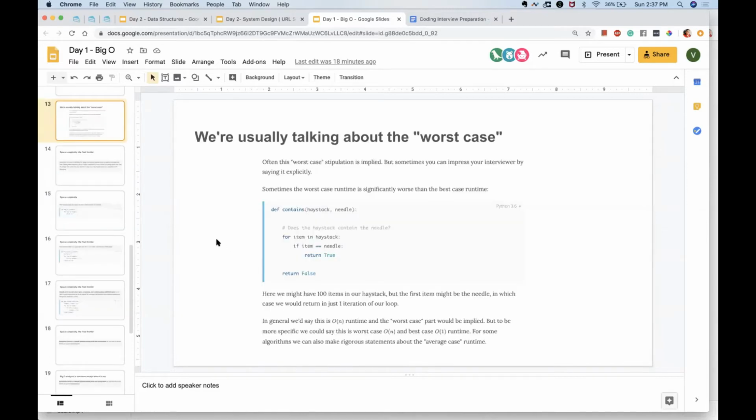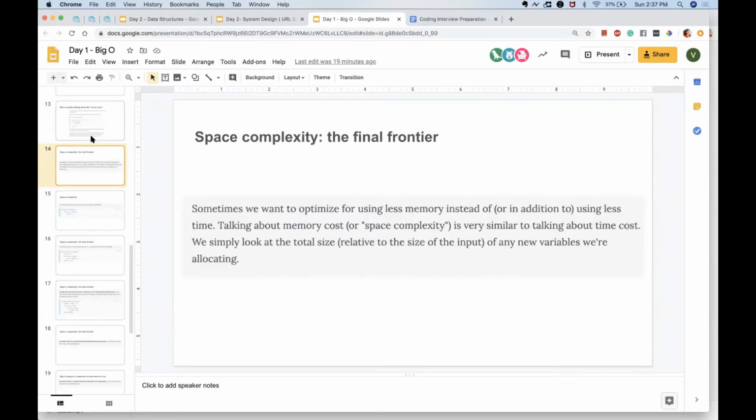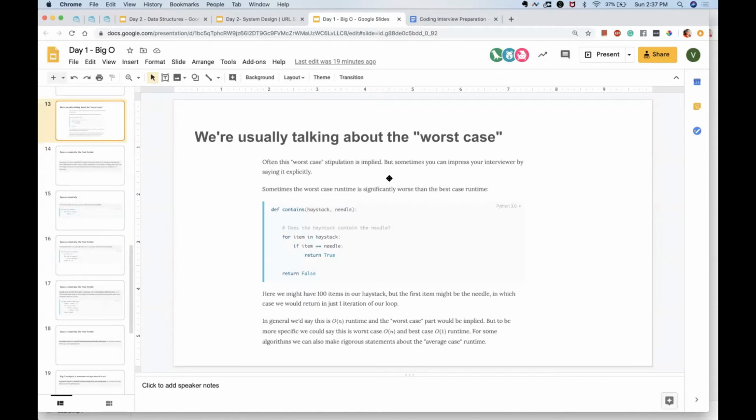We also said that in interviews we always need to mention worst case and best case scenarios along with the Big O. So we should always remember that if you are stating any Big O, you can also mention the worst case. In the best case, maybe in these kinds of examples, you find the needle the first time only. Then it will be the best case, and the best case Big O will become O(1). But in the worst case, Big O will be O(n). So it's good to know what the worst case, best case, and average case are.